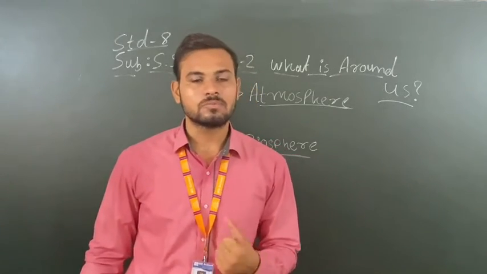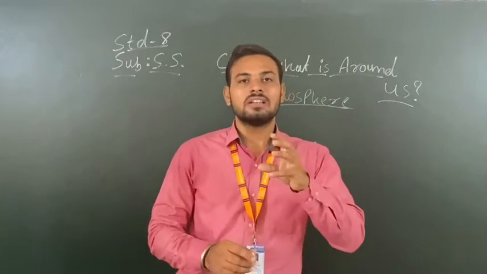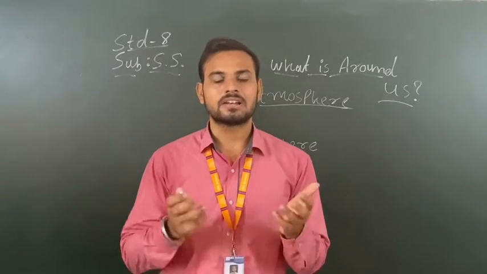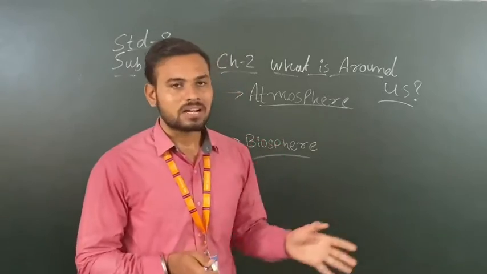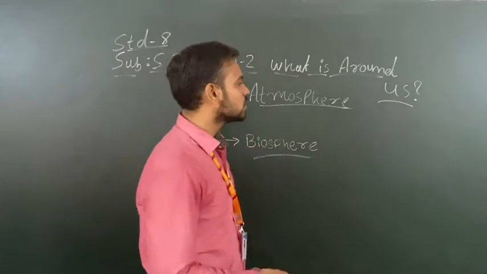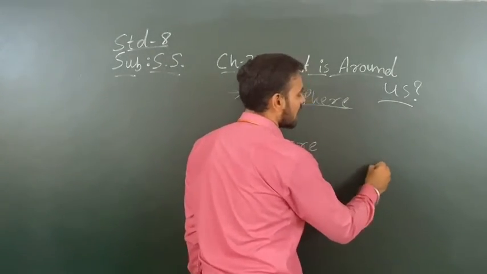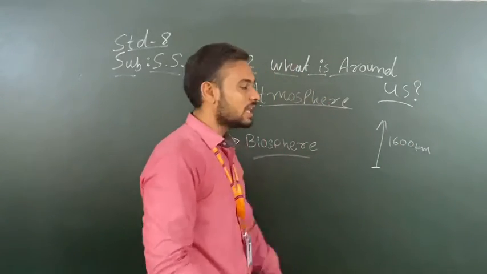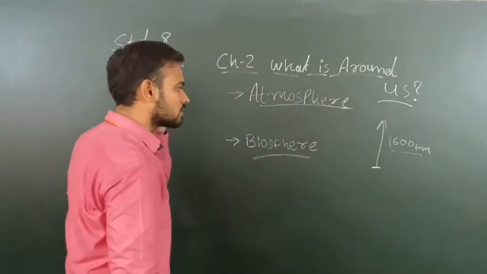Students, what is the meaning of atmosphere? In the previous standard we learned one simple definition: the blanket-like structure around the earth is called the atmosphere, and the atmosphere contains gases. In standard 8, we will discuss the atmosphere in detail. First of all, the atmosphere extends to a height of 1600 km from the earth's surface.